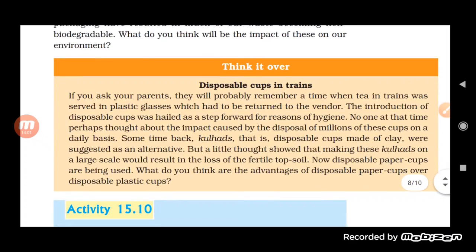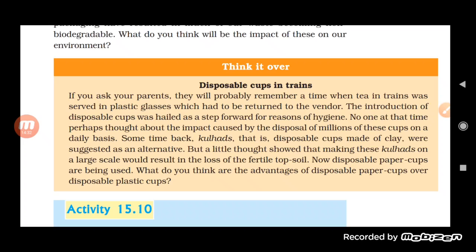Now see here, if you ask your parents, they will probably remember a time when tea in trains was served in plastic glasses which had to be returned to the vendor. The introduction of the disposable cup was hailed as a step forward for reasons of hygiene. No one at that time perhaps thought about the impact caused by the disposal of millions of these cups on a daily basis.